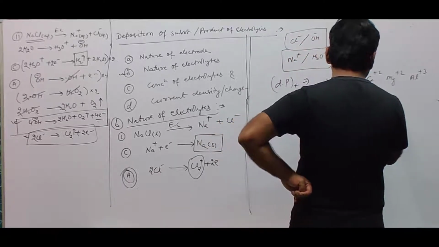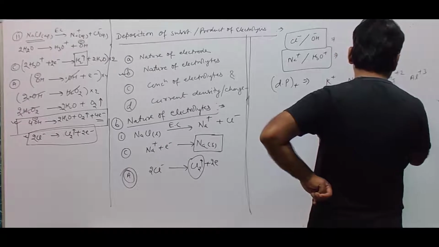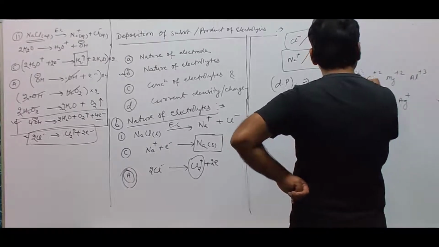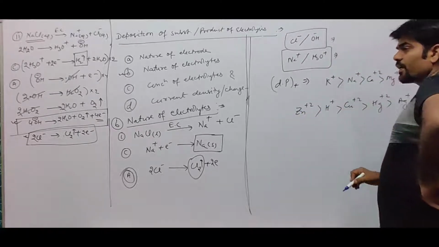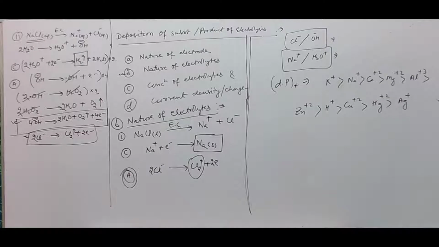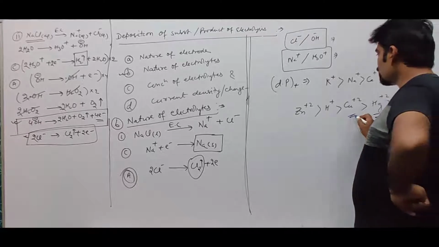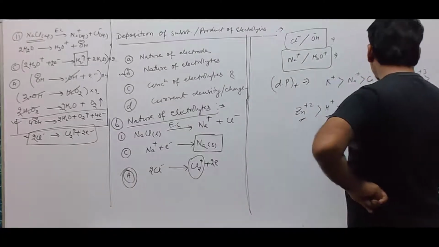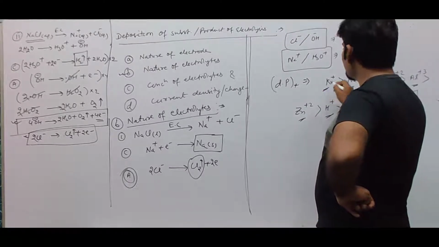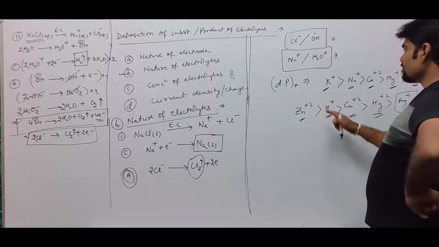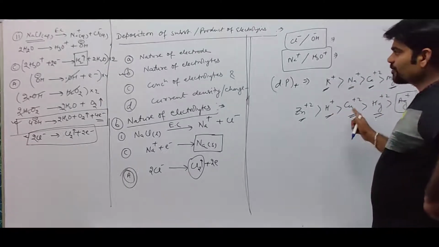This is in decreasing order of discharge potential. So the lowest value of discharge potential is of Ag+. Therefore, Ag+ gets discharged easily, then mercury 2+, then copper 2+, then H+, then zinc 2+, then Al3+, then magnesium 2+, then calcium 2+, then sodium+, then potassium+. So this has been decided on the basis of discharge potential.